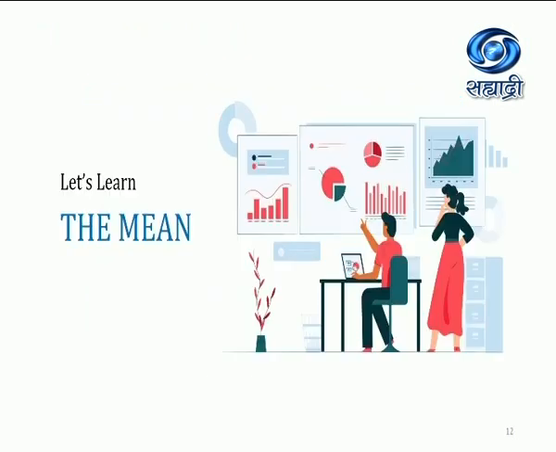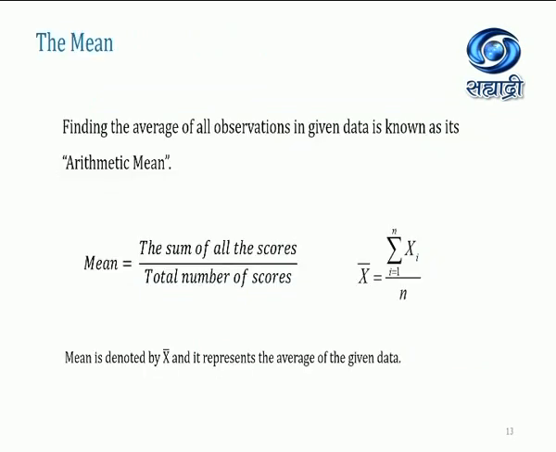So let's learn the mean. How can we find the mean? Till now you have used this formula: the sum of all the scores upon the total number of scores. Finding the average of all observations in the given data is known as the arithmetic mean. Here we have to use the proper formula.